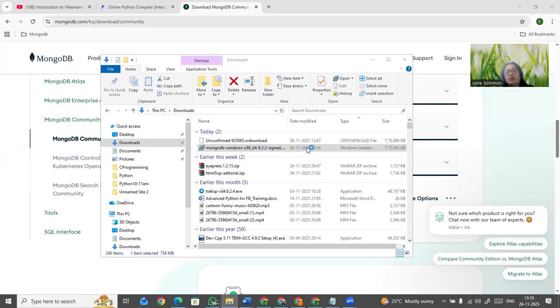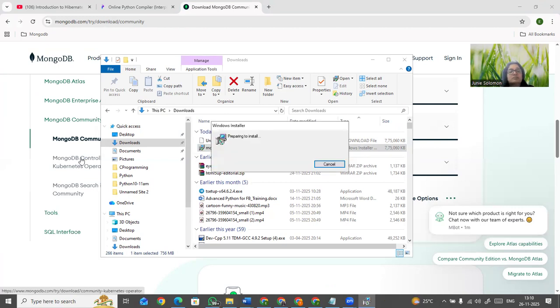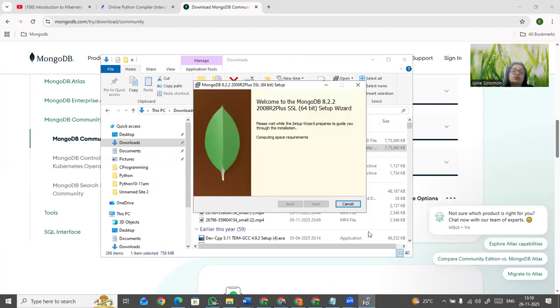It is taking a lot of time, guys. MongoDB installation, you guys, I need patience also. If your internet speed is high, then it's good. Otherwise, it will take a lot of time, guys. Because we need to install two things in MongoDB, that is the server and the client. The first step is we have to go with the server. This is the server which we are installing.